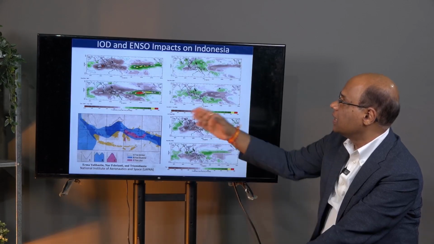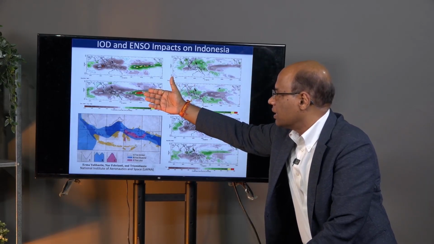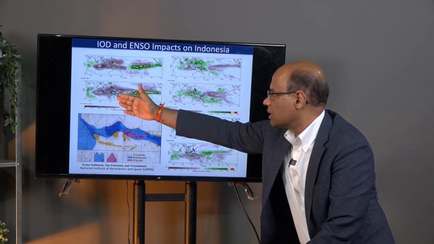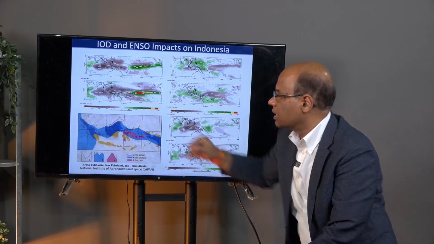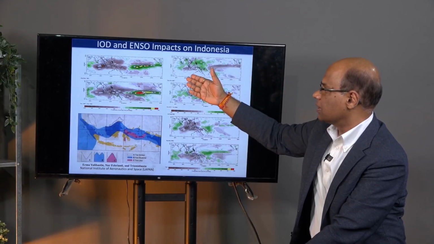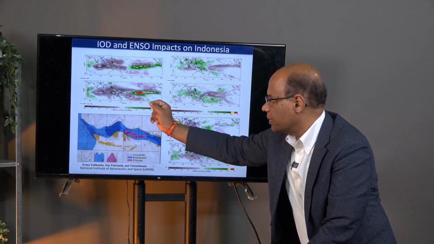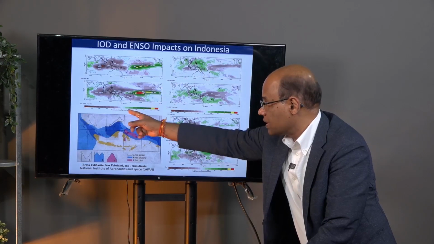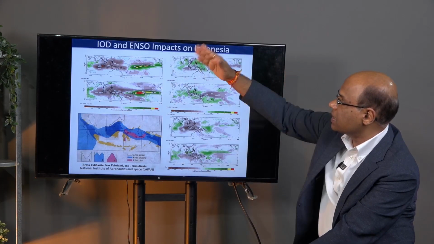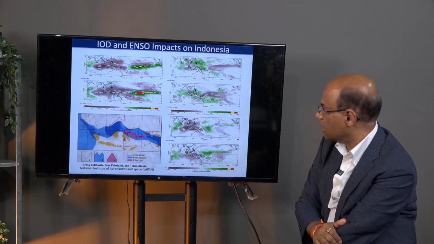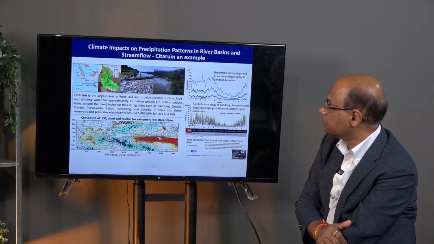But if they are happening independently, for example, if you have El Nino or La Nina happening only in the Pacific but nothing in the Indian Ocean, then the eastern side of Indonesia will be influenced by the El Nino or La Nina. Similarly, if El Nino or La Nina is not happening in the tropical Pacific, only IOD is happening in the Indian Ocean, then the western side of Indonesia will have stronger influence coming from the Indian Ocean.